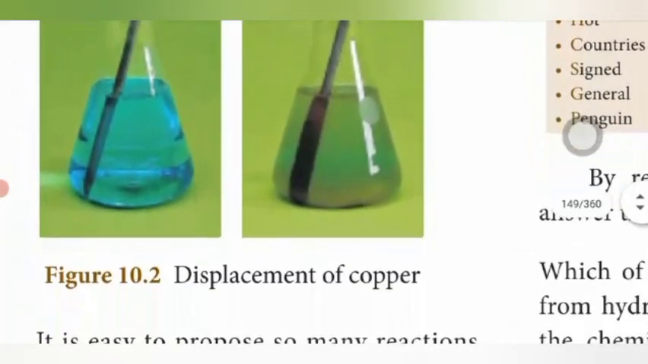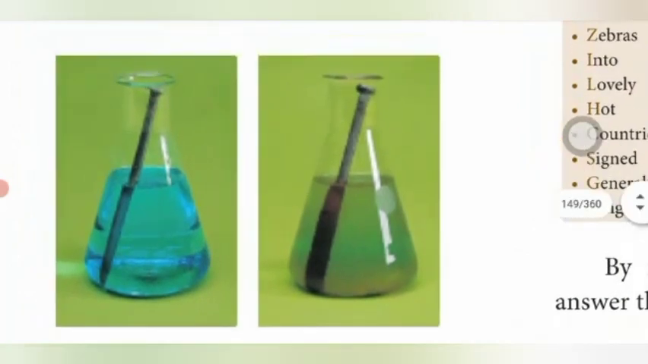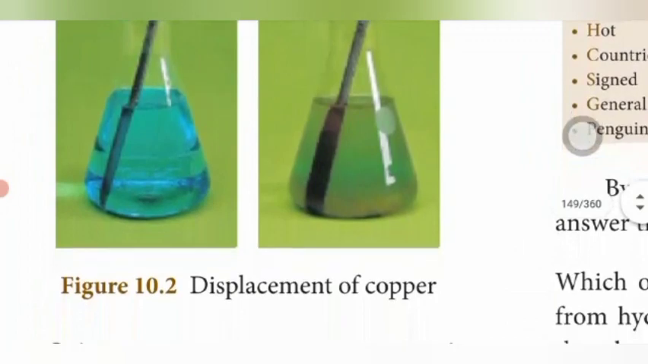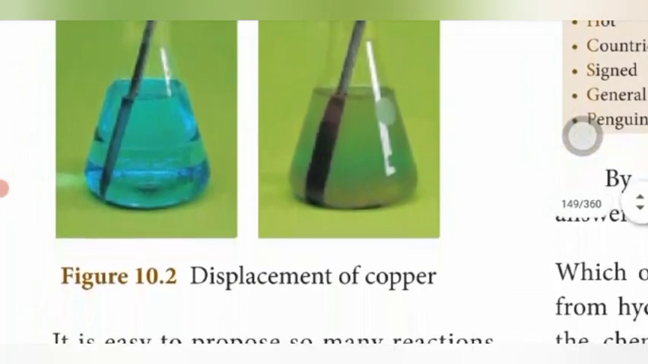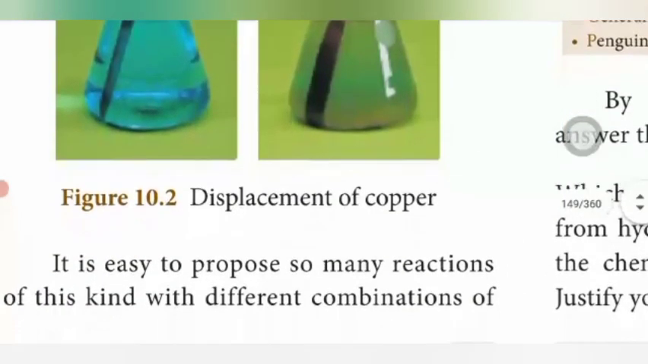What is displaced? The copper in the solution is displaced by the iron nail. The copper sulfate solution is blue in color. This solution contains copper, and this copper is deposited onto the iron nails. The solution is changed, and its color is green. This is the displacement of copper.